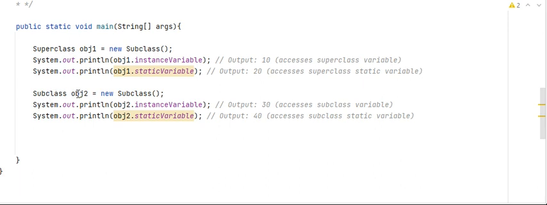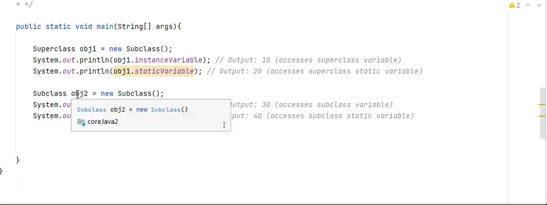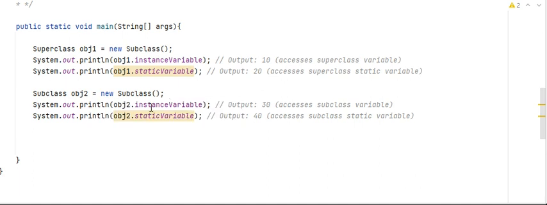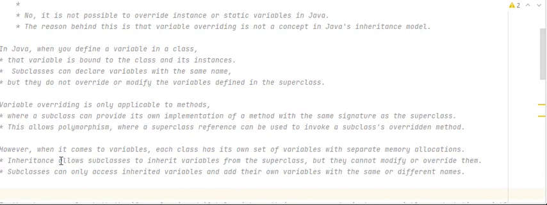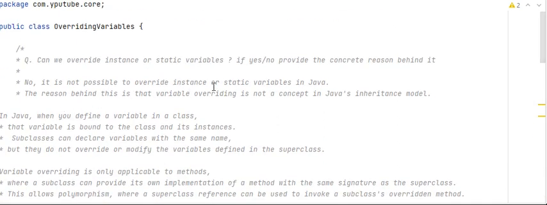Now, when we create the object of the subclass and call the instance variable and static variable, it gives the value of the subclass variable. So we can say no, it is not possible to override an instance variable or static variable in Java. The reason behind that is variable overriding is not a concept in the Java inheritance model.